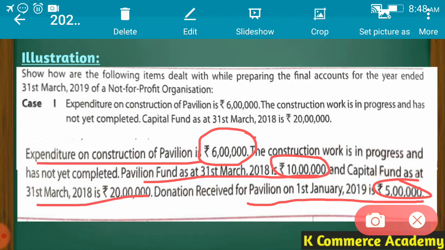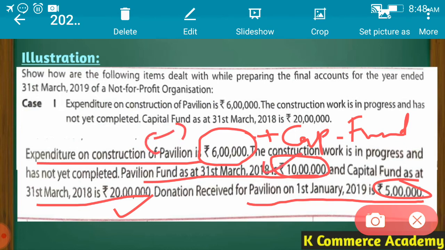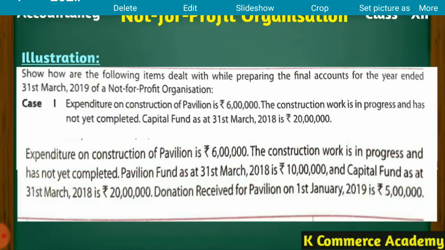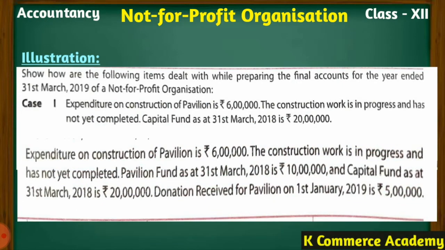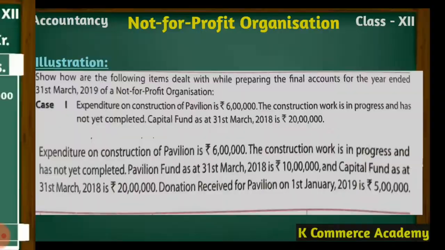But because it is a capital expenditure, the same amount will be added to the capital fund of rupees 20 lakhs. The same 6 lakh will be deducted from pavilion fund and the same 6 lakh will be added to capital fund. Why? Because it is a capital expenditure. So you just have to clear this thing in your mind. Where revenue expenditure is there, we just have to deduct it from that particular fund. But where capital expenditure is there, we have to deduct it from that particular fund as well as add it to the capital fund. So let us see the solution.